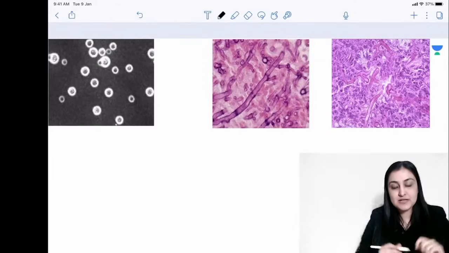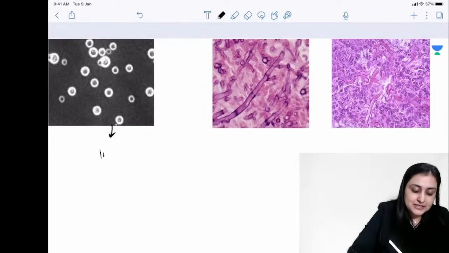Need to know the differences. Going ahead, what do you see here? We see the India ink. We've already seen this. So this is the true yeast form that you are seeing for what? This is Cryptococcus, cryptococcal meningitis.